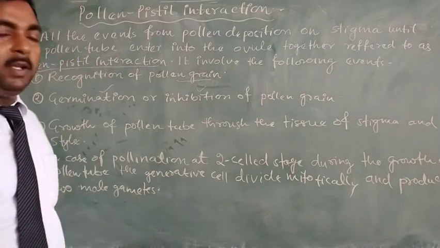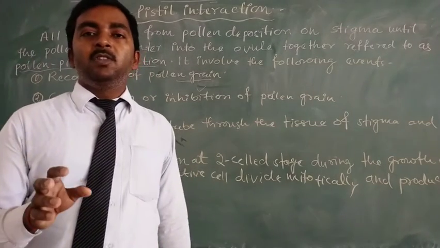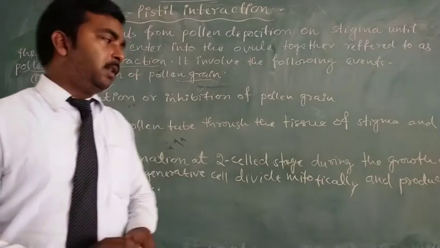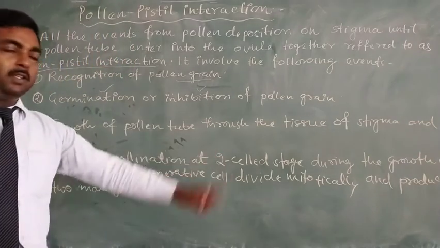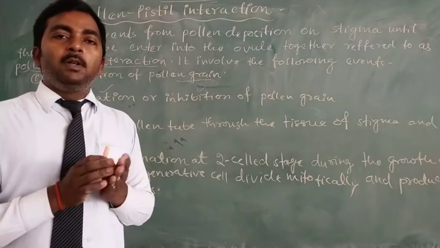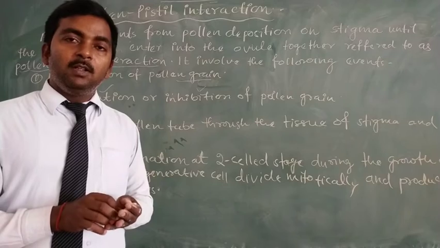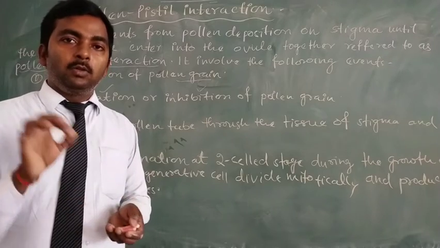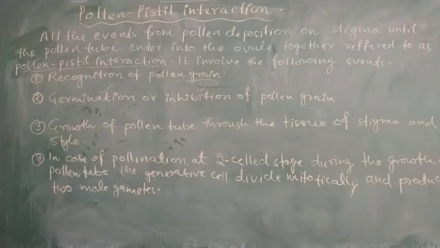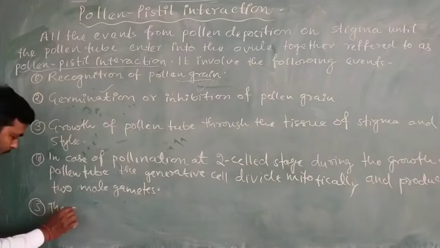While in the case of the two-cell stage, the two male gametes form after the germination or during the growth of the pollen tube. So these are the events, the fourth event, and the last event is the entry of